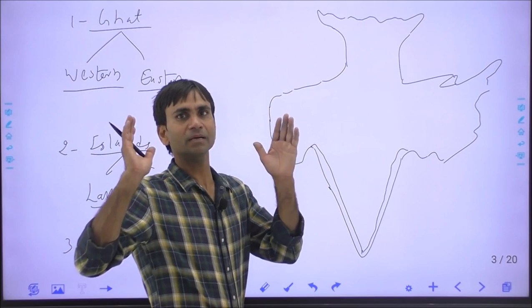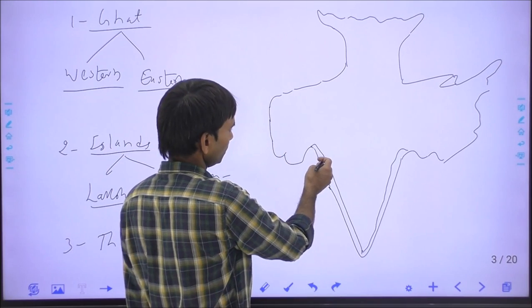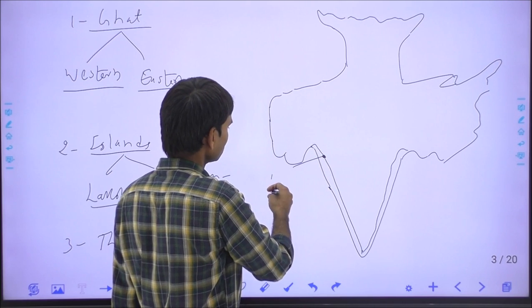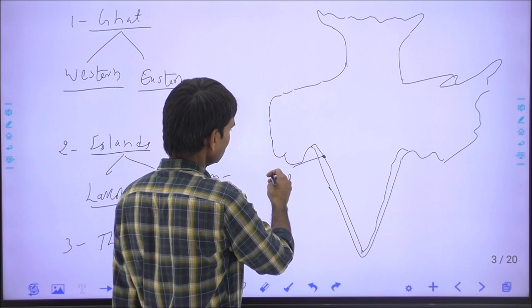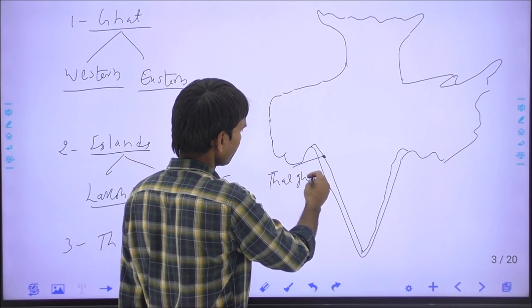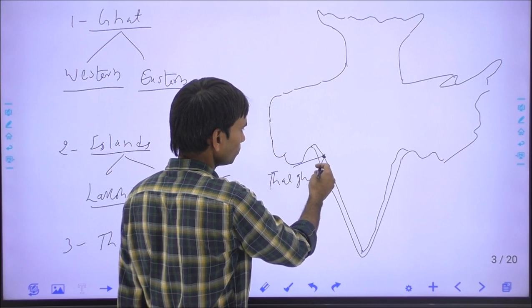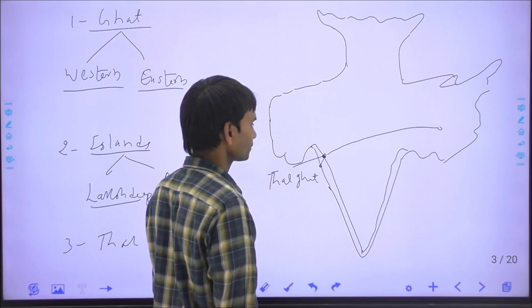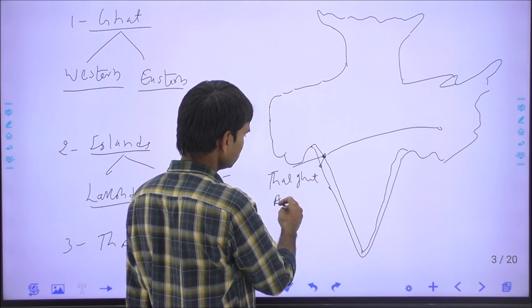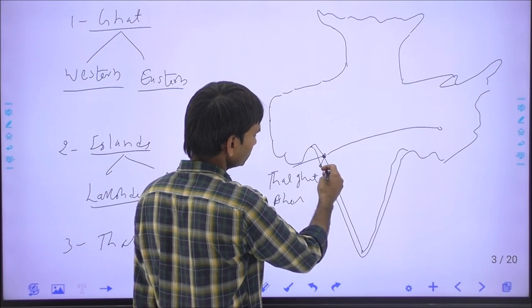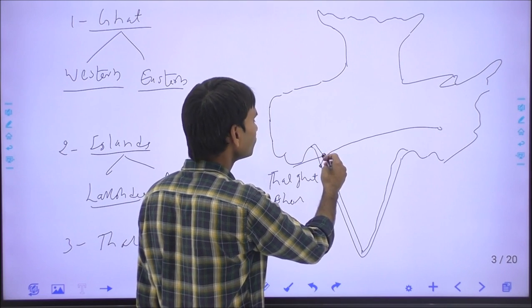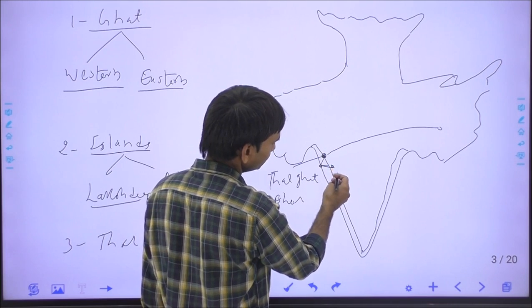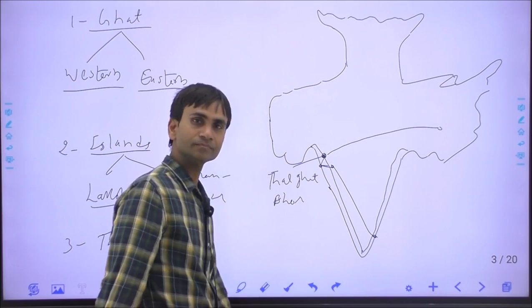Western Ghat has important passes. The important pass in Maharashtra is the Thal Ghat, which connects Nasik to Mumbai. Also it extends from Nasik to Kolkata. And this is the Bhor Ghat, at the south of Thal Ghat. It connects Pune to Mumbai, and again it connects to Chennai.